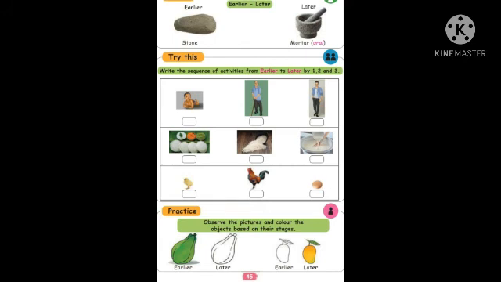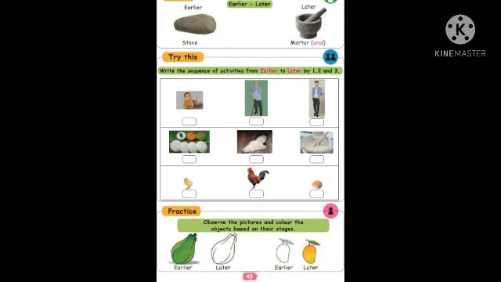Earlier, before, with the stone we were grinding. Now, a little later, like a model stone, we made it with different materials. After that, now we are grinding with a mixie grinder, like that it came, isn't it?